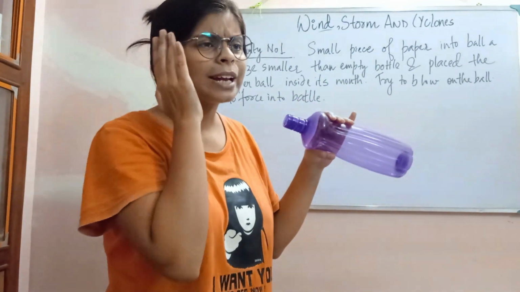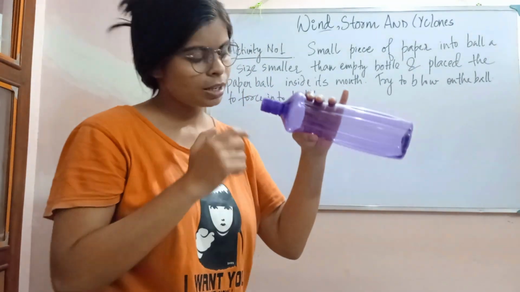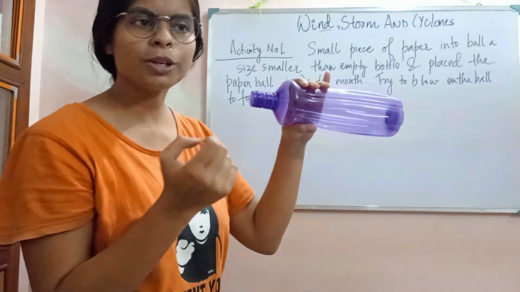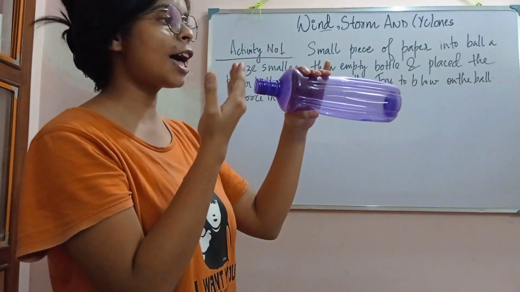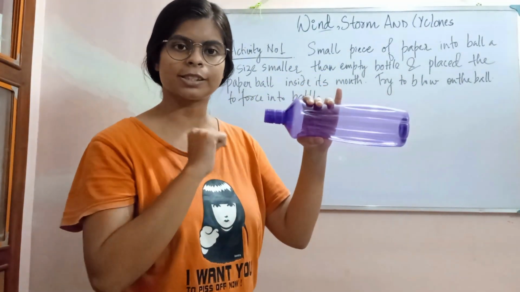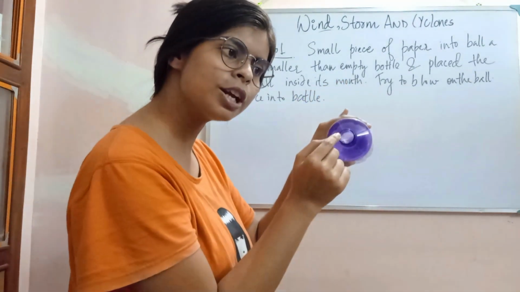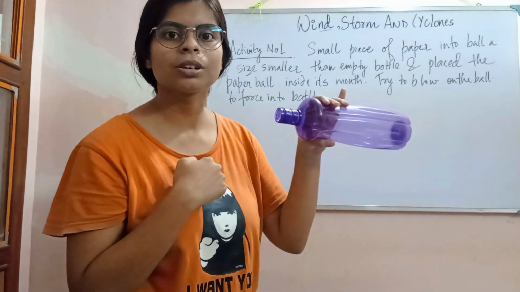As we know, since I am blowing air, the paper should move inside. But whenever I try to blow inside, it is coming outside. This is very strange. The paper ball present over here should move inside, but instead it is coming out. That is very strange, right?